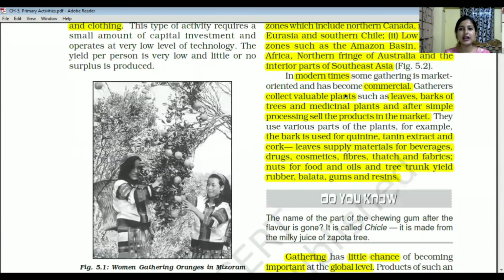Next, we can see that in modern times, gathering is market oriented and has become commercial. Gatherers collect valuable plants, such as the leaves and the barks of the trees, and medicinal plants, and after some processing of these things, they sell the products in the market. Some examples are given: tree barks are used for quinine or tannin extract, cork, and leaves supply materials for beverages. Some examples are also given over here of how gatherers collect all these valuable things and then sell these products in the market.